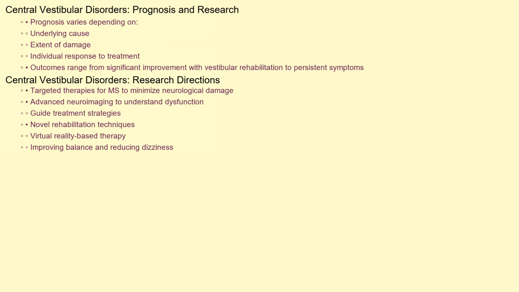The prognosis for central vestibular disorders depends on the underlying cause, the extent of the damage, and the individual's response to treatment. Some individuals may experience significant improvement with vestibular rehabilitation therapy, while others may continue to have persistent symptoms. Recent research focuses on developing more targeted therapies for MS to minimize neurological damage. Studies are also exploring the use of advanced neuroimaging techniques to better understand the mechanisms underlying central vestibular dysfunction and to guide treatment strategies. Furthermore, research into novel rehabilitation techniques, including virtual reality-based therapy, is showing promise in improving balance and reducing dizziness in patients with central vestibular disorders.